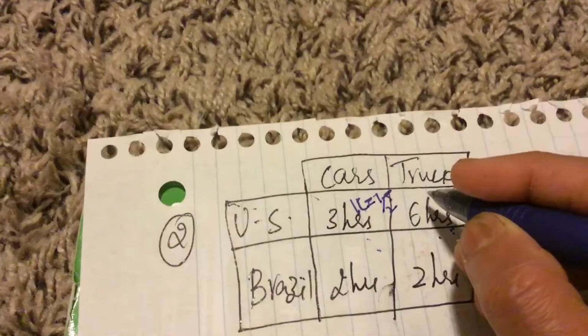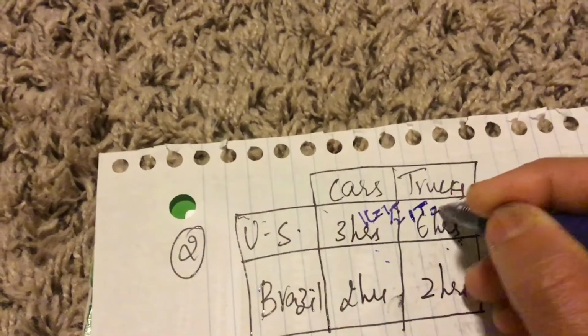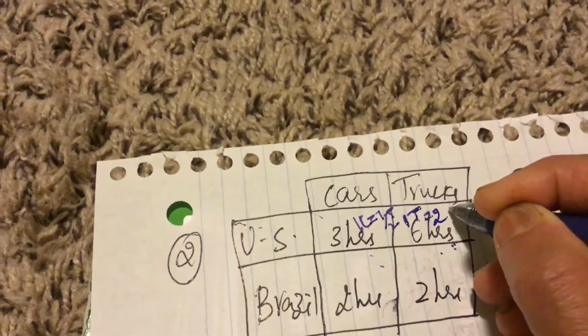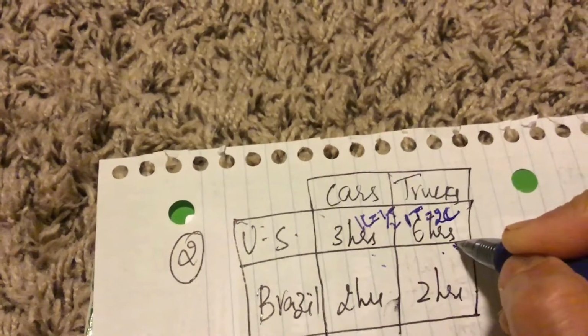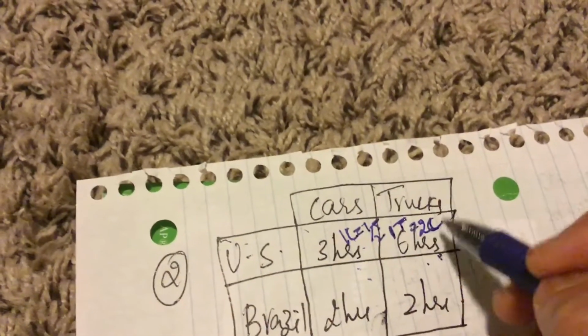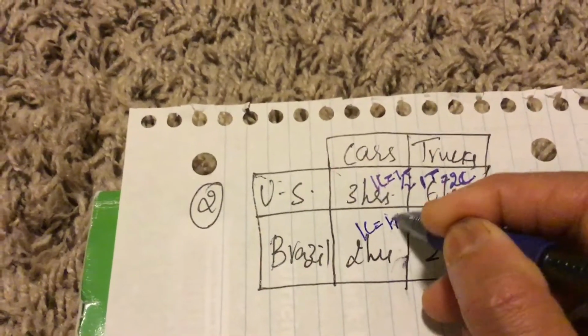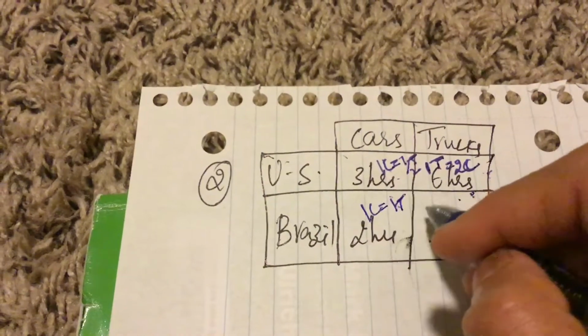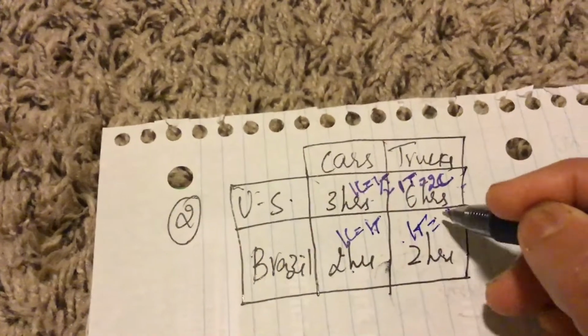So one car is equal to half a truck, whereas to produce one truck, the opportunity cost is 2 cars. In 6 hours it can produce 2 cars. So one truck equals 2 cars, whereas one car equals half a truck. That's the opportunity cost. Same for Brazil: one car equals one truck, because in the same hours it can produce either a truck or a car, and one truck is equal to one car.